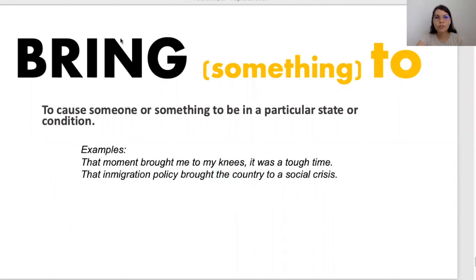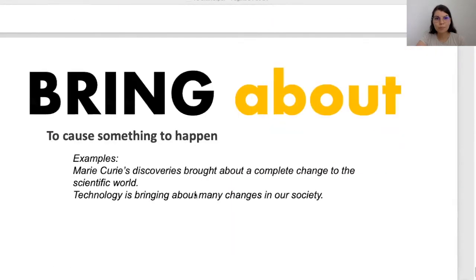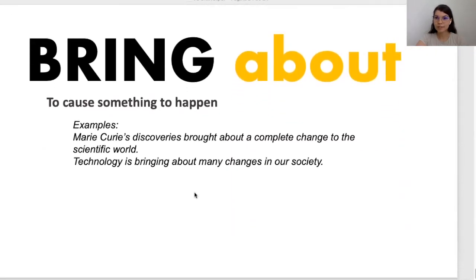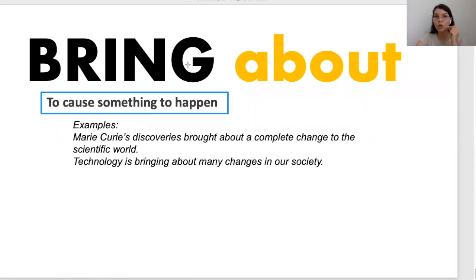All right, let's go to phrasal verb number 3, which is to bring about. So this is the final phrasal verb we are looking at in this lesson. To bring about means to cause something to happen, causar que algo ocurra. For example, Marie Curie's discoveries brought about a complete change to the scientific world. Trajo, ya causó este cambio en el mundo de la ciencia, ¿no? Y también en nuestras vidas del día a día, ¿no?